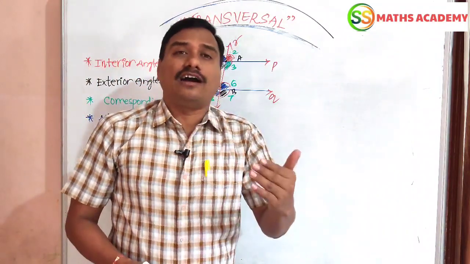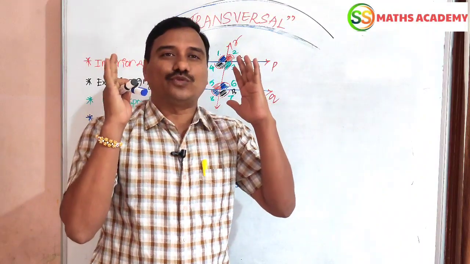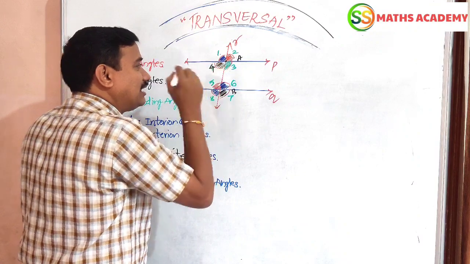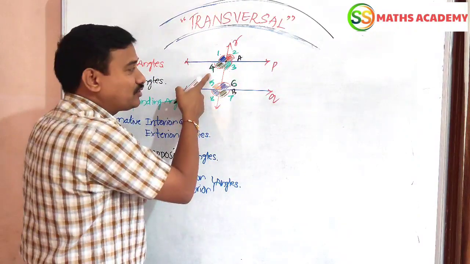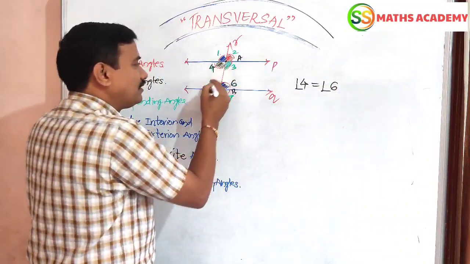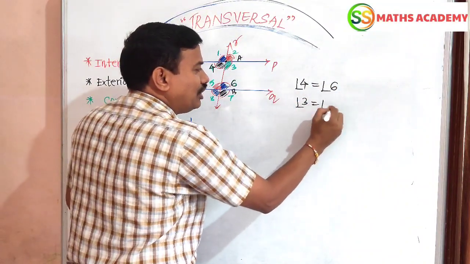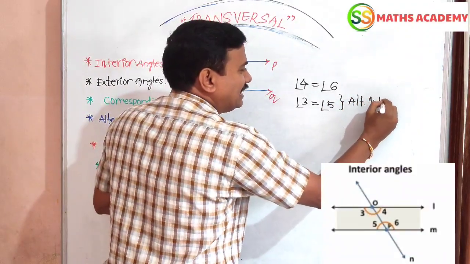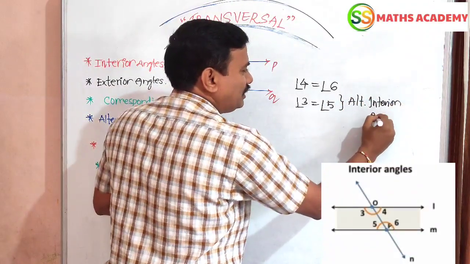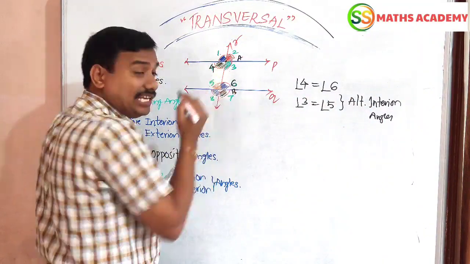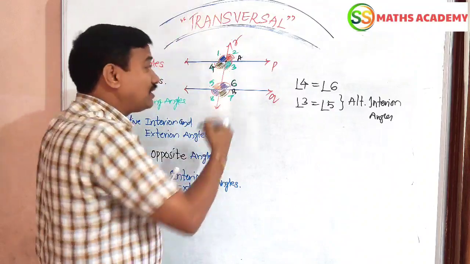Alternate angles lie on either side of a transversal line, which means 4 equals 6, 3 equals 5. These two pairs are called alternate interior angles. Now 4 and 6 lie on either side of the transversal line.